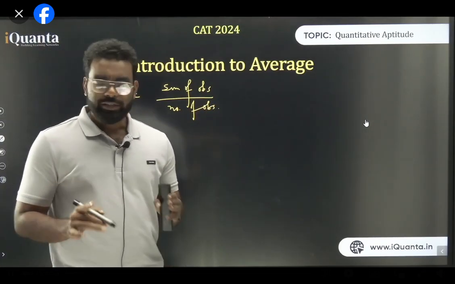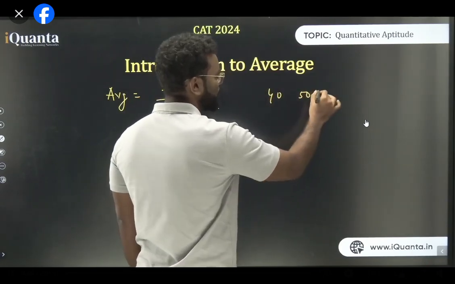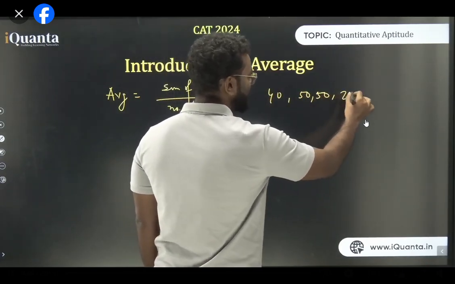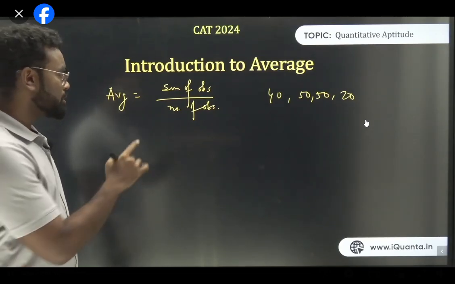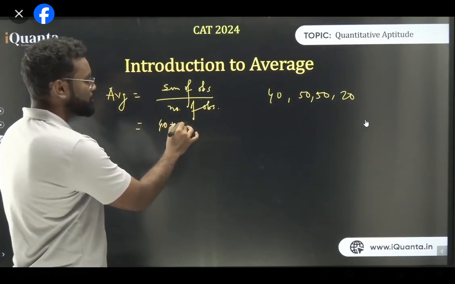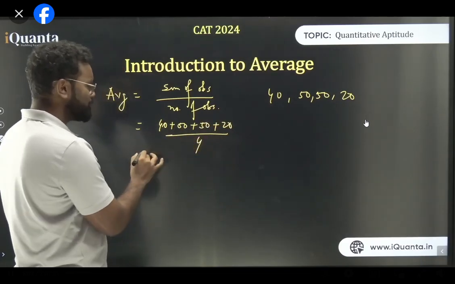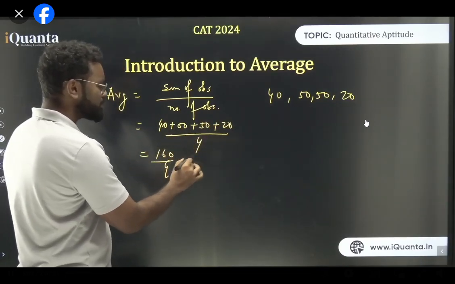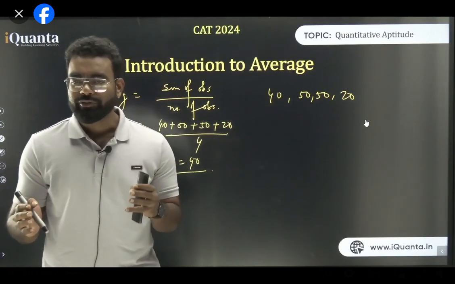Now think about it. I'm giving you some data. Let's say the data is 40, 50, 50, and 20. Now how to find the average? You need to add all these things and divide by the number of observations. So what is the sum? The sum is 40 plus 50 plus 50 plus 20 upon 4. So that will give you the average. This is 160 upon 4, which is 40 itself. So I can say the average is 40. So you understand, average is nothing but the sum of observations by the total number of observations.